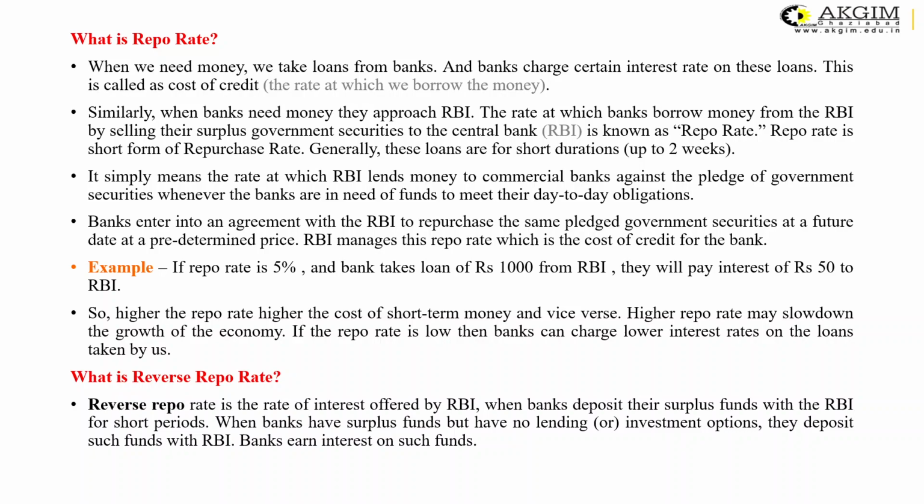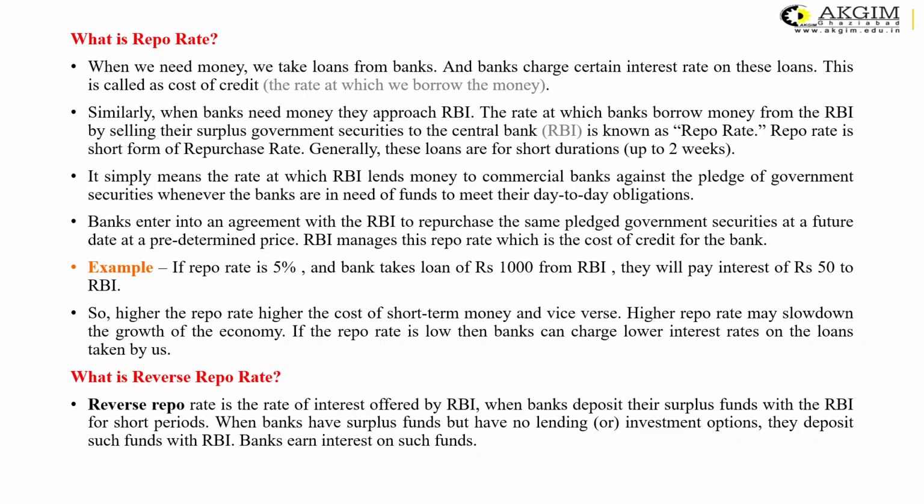Now the third instrument that is there with the RBI is the repo rate. Sometimes when we need money, we take a loan from banks, and the bank charges an interest rate from us, and this is called the cost of credit. Similarly, if the bank needs money, they approach the central bank, that is the Reserve Bank of India.